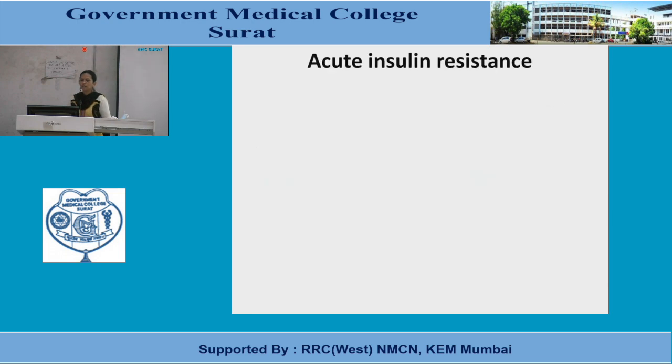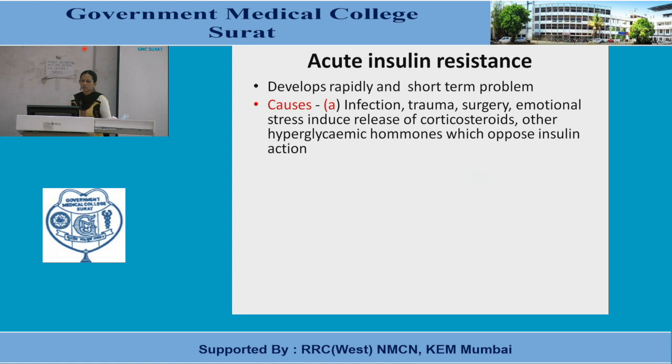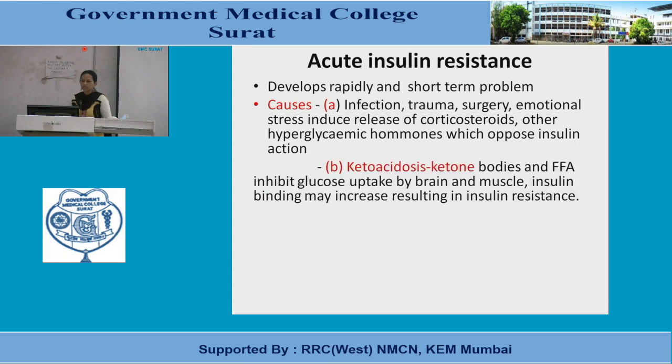Acute insulin resistance, that is immediate, we can say. Whatever we have seen, that is chronic. It develops rapidly and is a short-term problem. Causes are infection, trauma, surgery, emotional stress, which induce release of corticosteroids and other hyperglycemic hormones which oppose insulin action. Second is ketoacidosis. Ketone bodies and free fatty acids inhibit glucose uptake by brain and muscle. Insulin binding may increase, resulting in insulin resistance.